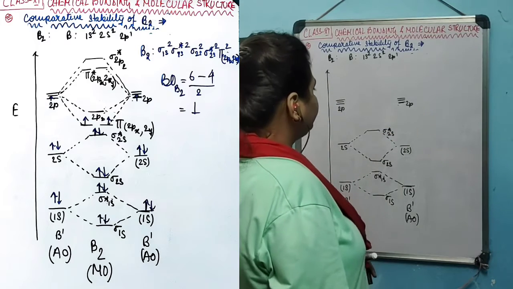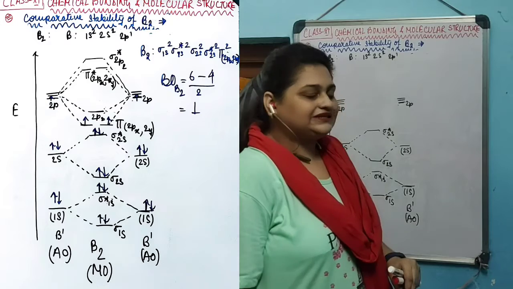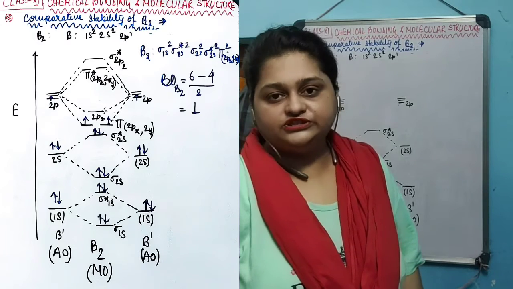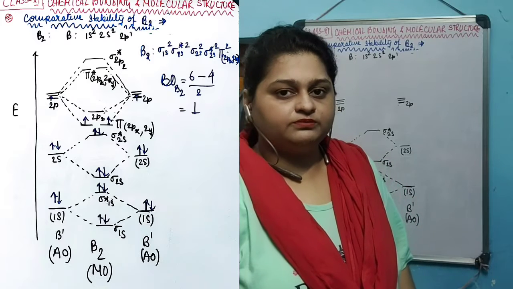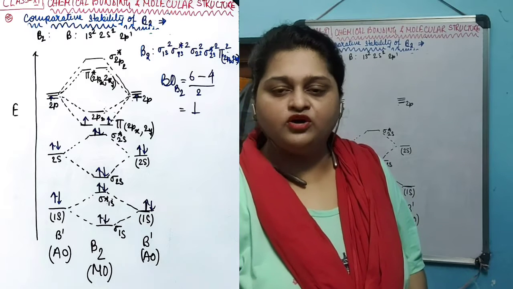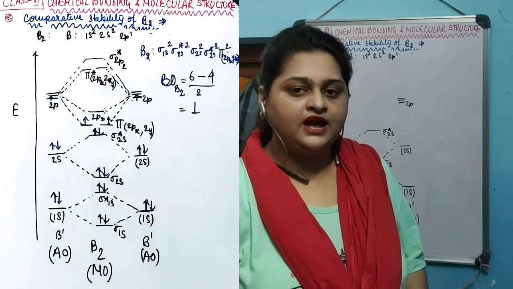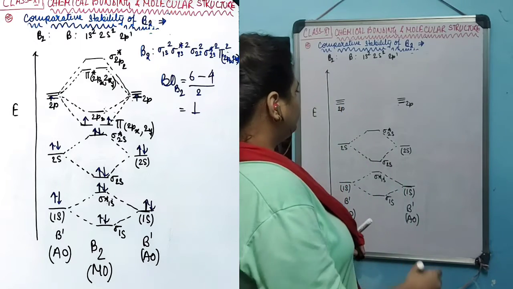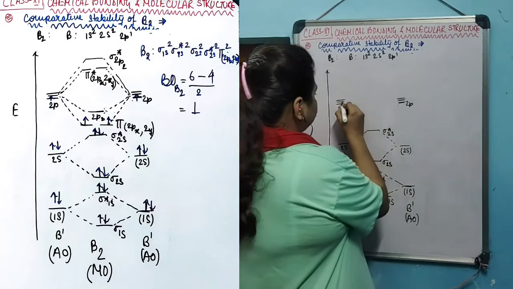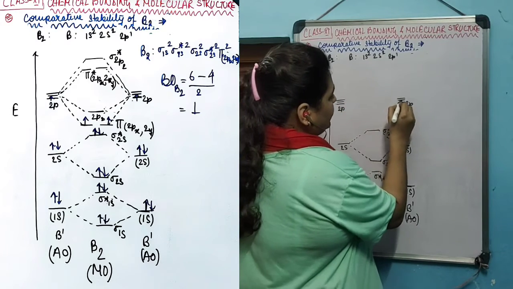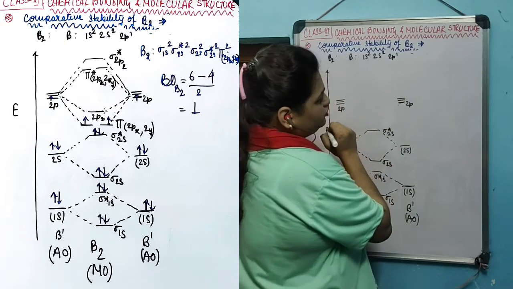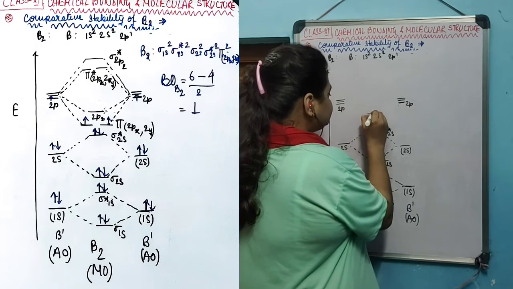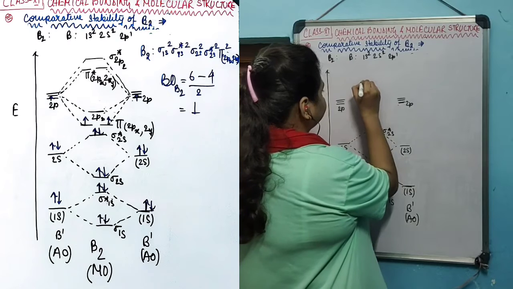Now when the 2p orbitals combine, there are three degenerate 2p orbitals. One of the three orbitals will combine head on and create the sigma bond, and the remaining two will combine and create the pi molecular orbitals. So among the three, one 2p orbital will combine with one 2p orbital of the other atom and create a sigma molecular orbital.